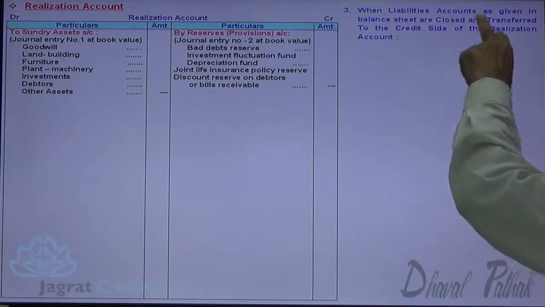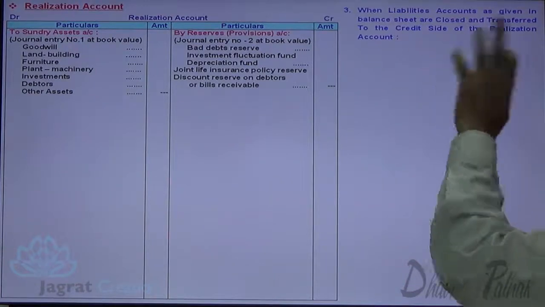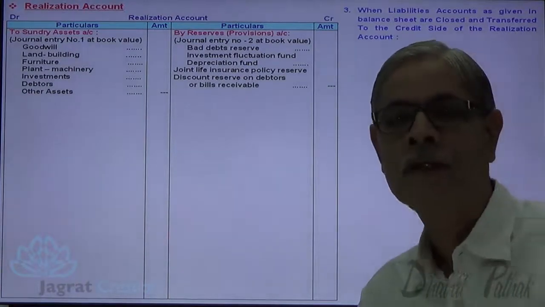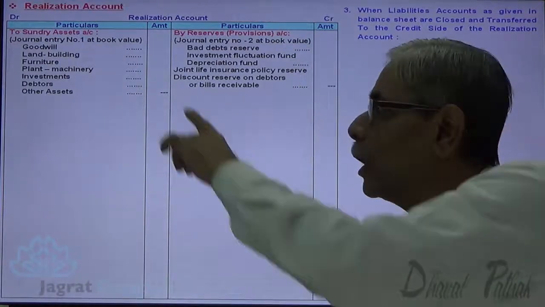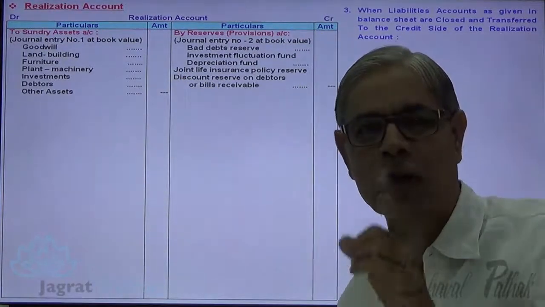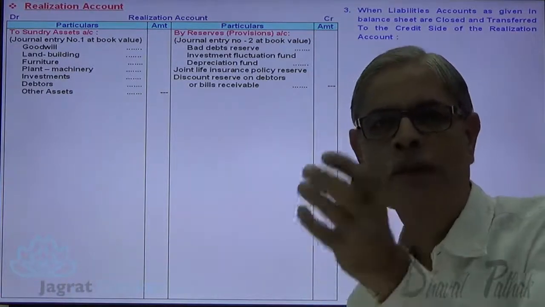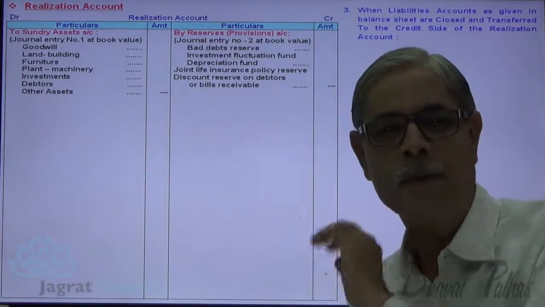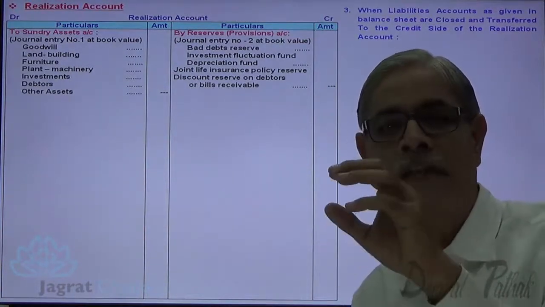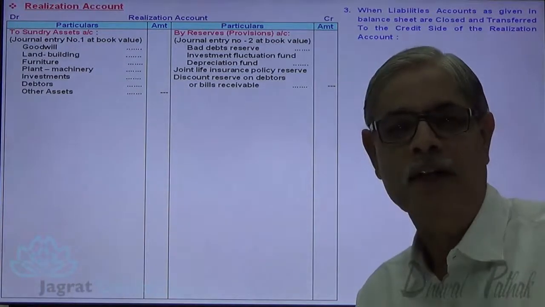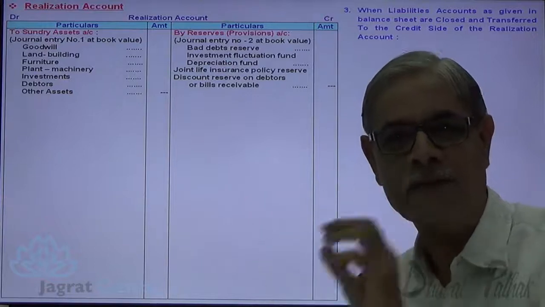When liabilities accounts as given in the balance sheet are closed and transferred to the credit side of realization account. Now balance sheet asset side is taken care of. All assets are debited to realization account. Provision there against credited to realization account. We have opened cash and bank account where the balance brought forward is recorded. Still there may be one thing, debit balance of profit and loss account. How to deal with it? That we shall consider after a few minutes.